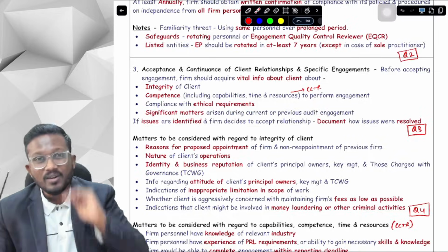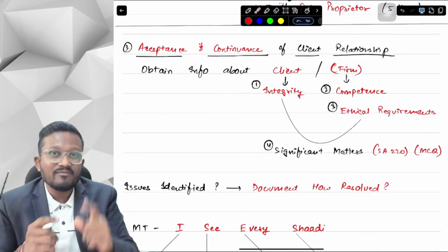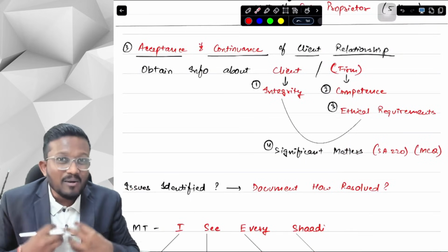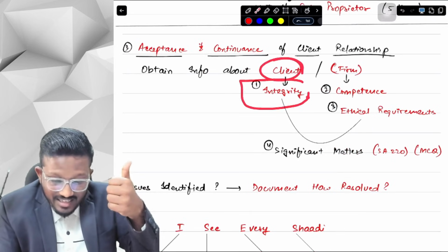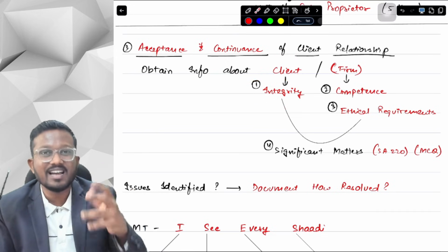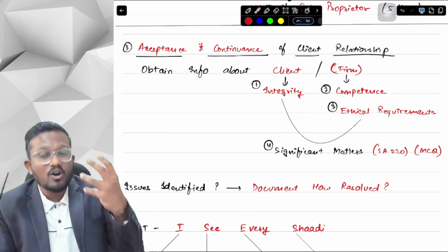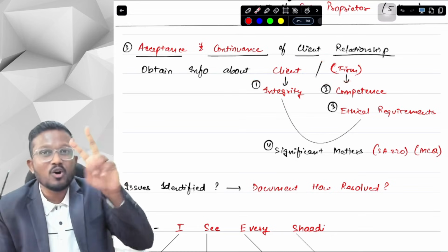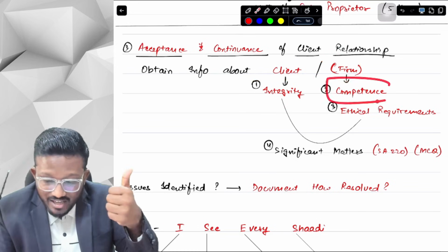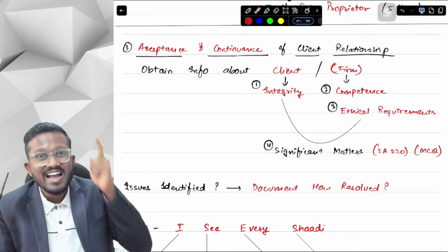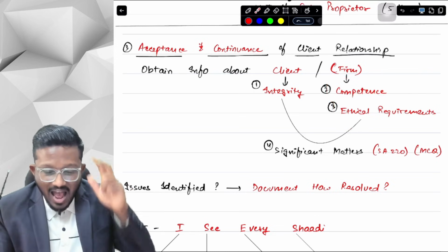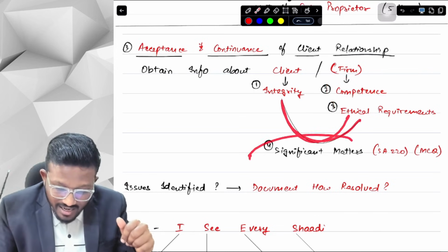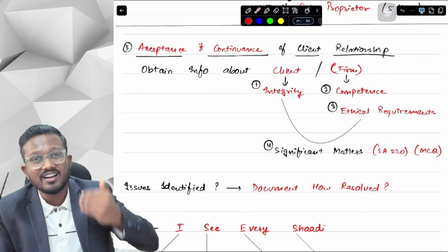About the client, we have to obtain only one piece of information, and about us, we have to obtain two. One about the client: does he have integrity or not? And secondly, from our perspective: first, whether we are competent to perform this engagement, and secondly, whether we comply with all the ethical requirements to perform this engagement. And between those, whether there were any significant matters during the current or previous audit engagement.